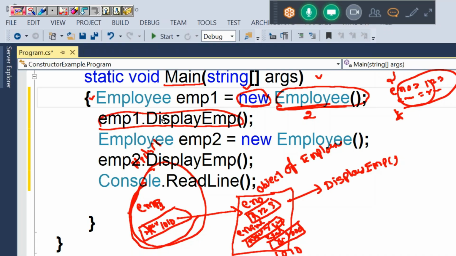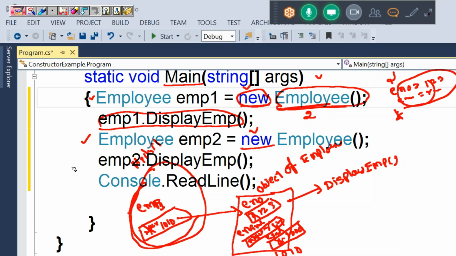What is the output? It prints the instance values: empno is 123, emp name is Rama, salary is 1000.